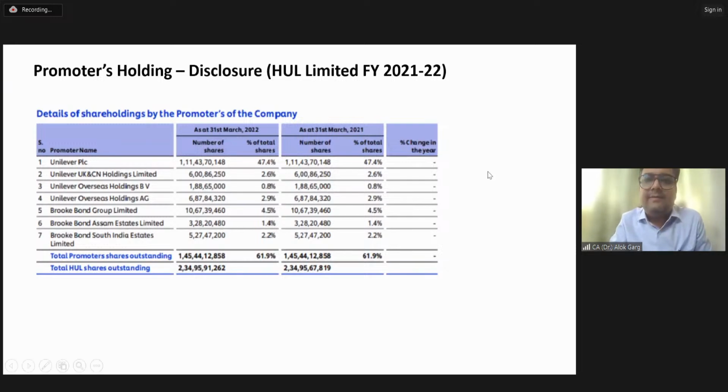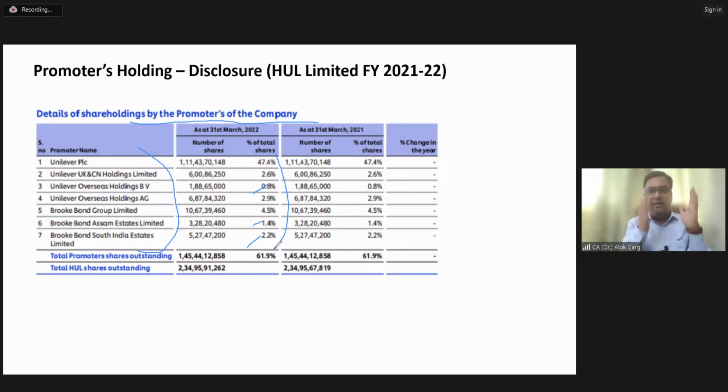So Abdul, you can see that in this particular case, this is a schedule of detail of shareholding by the promoter. Okay, this is a promoter shareholding disclosure, and you can see that the name of the promoter is there, and even these promoters are holding 0.8%, 2.2%, 1.4%. Doesn't matter. Even if the promoter is holding 0.0001%, this disclosure is required. This disclosure is only relating to the promoter shareholding. There is no concept called 1%. Even if the promoter is holding 0.0000001%, still the disclosure is required.